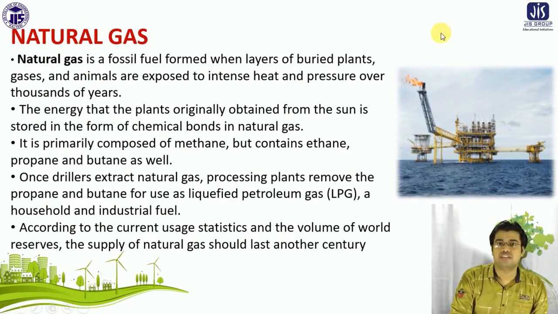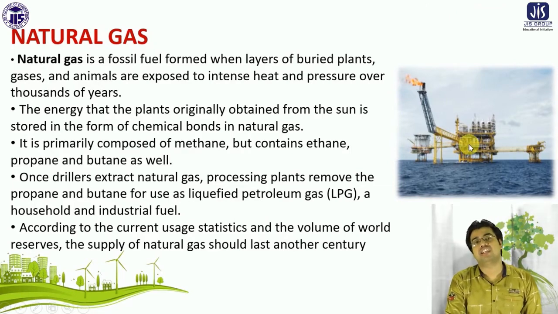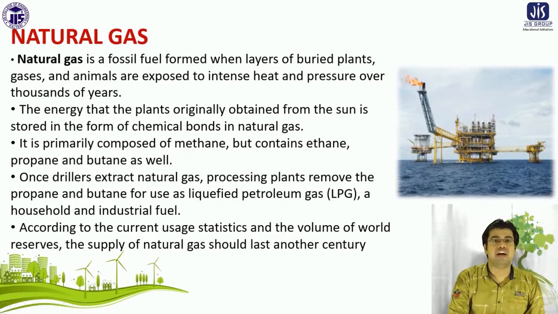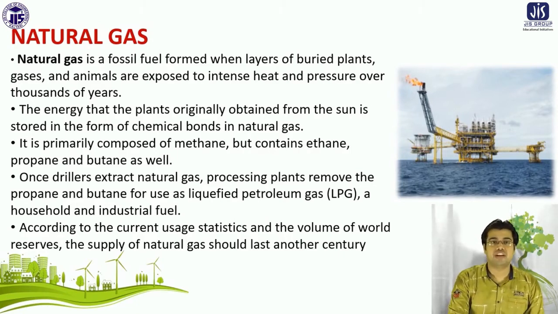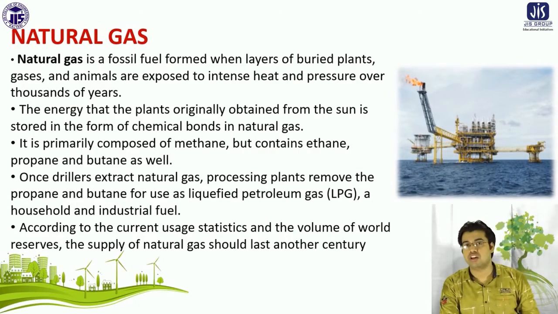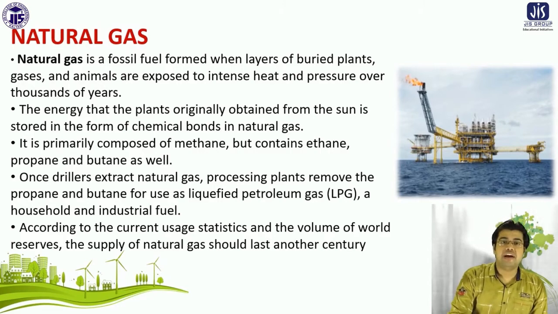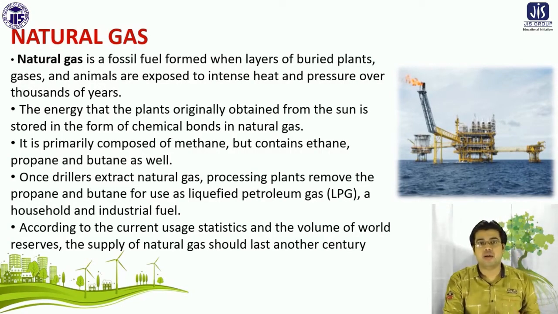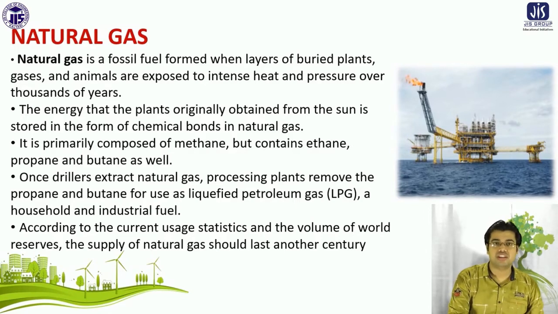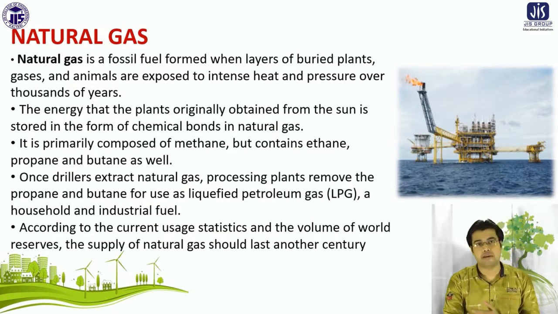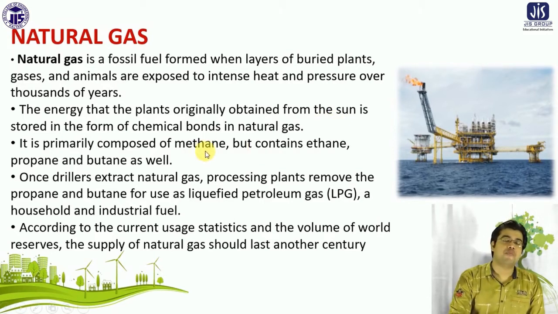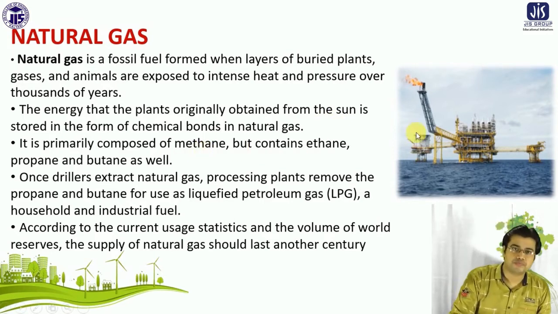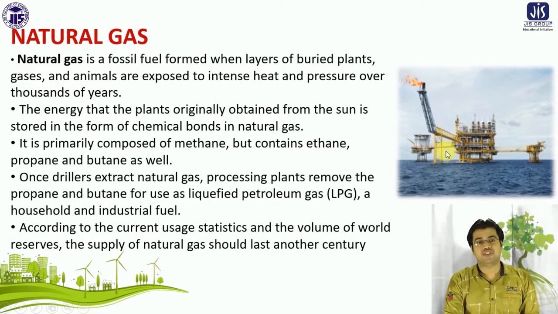So in that process we are collecting the natural gas. The energy that the plants originally obtained from the sun is stored in the form of chemical bonds in natural gas. It is primarily composed of butane, methane, and ethane. In most cases the main component, the maximum percentage, will be methane, and there is also a mixture of different gases like propane and butane. So in that way we actually collect natural gas.